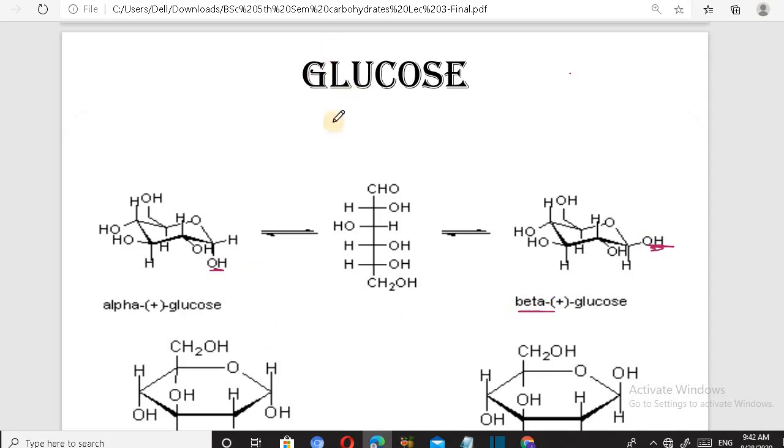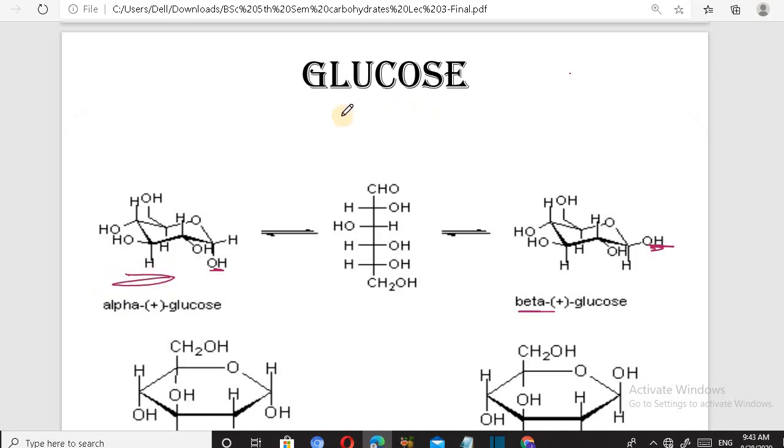As you already know, cyclohexane has different conformations: chair conformation, boat conformation, half chair conformation and twist boat conformation. Out of these four conformations, the chair conformation is most stable.